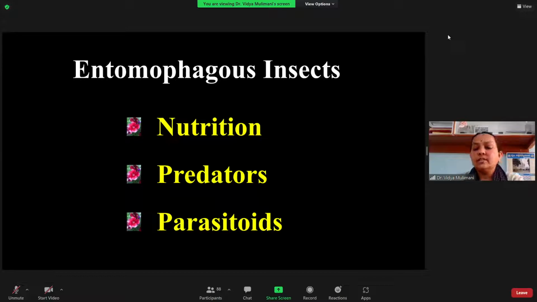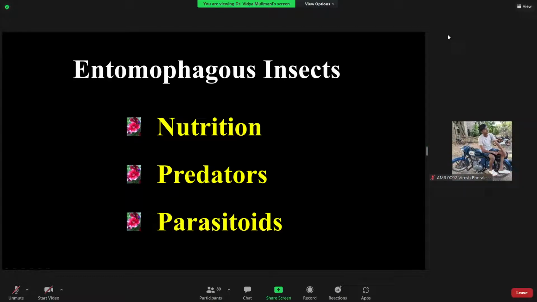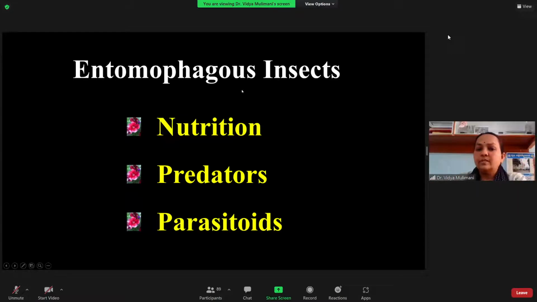Useful insects, as I told you, help human beings by controlling certain insects, or they may be controlling our weeds. First among them I will begin with the predators. In this slide you can see the word entomophagous. Entomo means insect, and phaga means eating. Any insect which is feeding on other insects comes under the category of entomophagous insects.